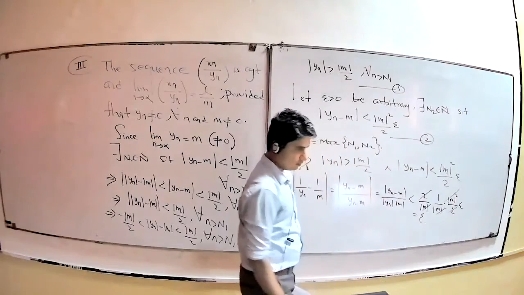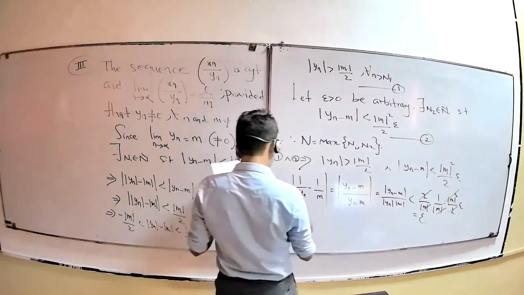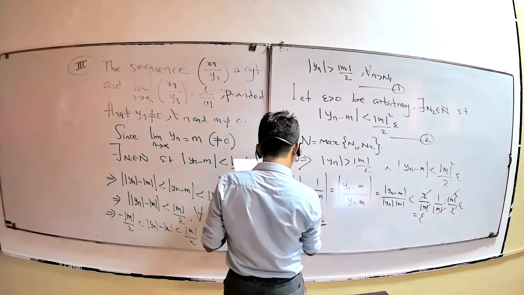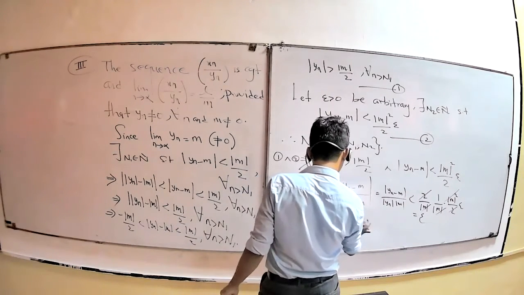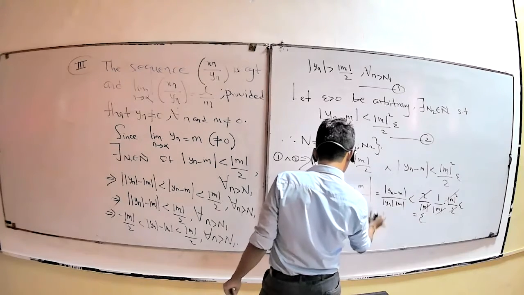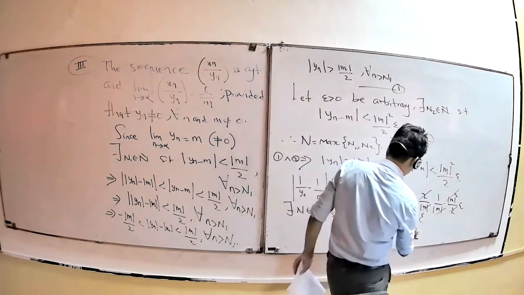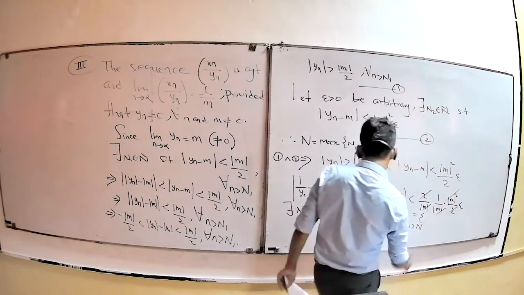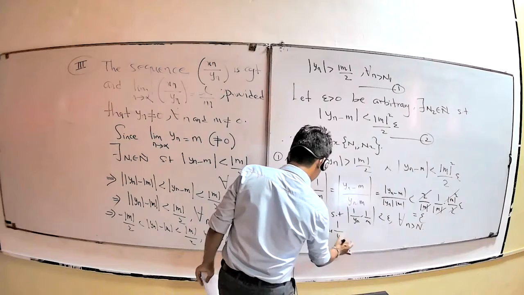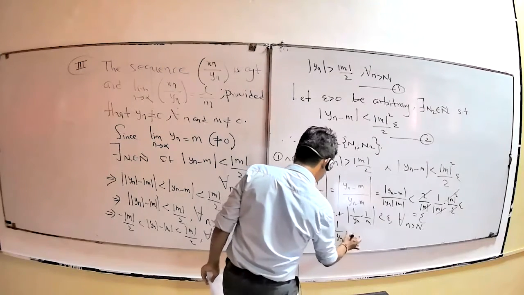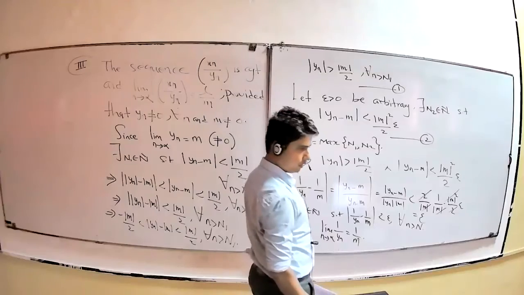Is it okay? Epsilon. That means there exists n belonging to natural numbers such that the modulus of 1 over yn minus 1 over m is less than epsilon for all n greater than n. This means the limit of 1 over yn as n tends to infinity is 1 over m.